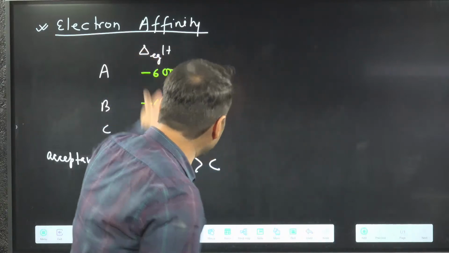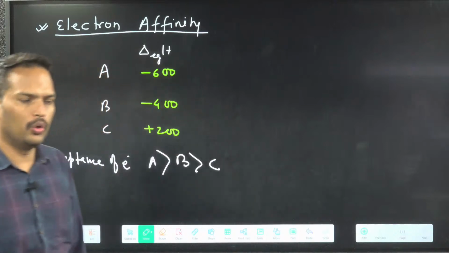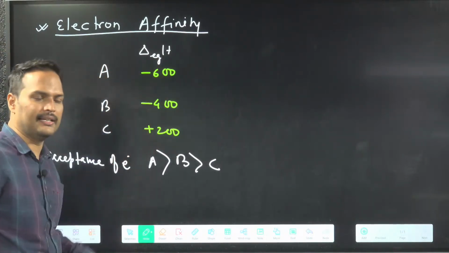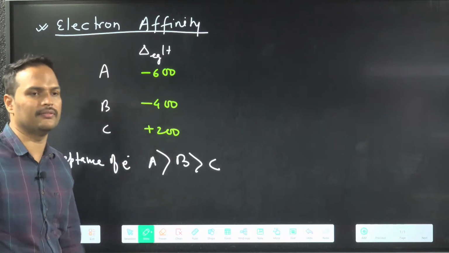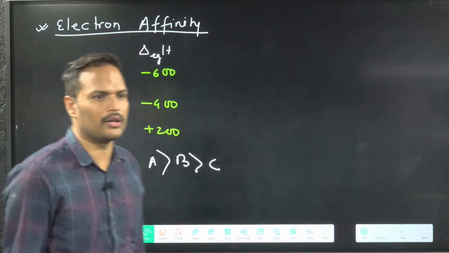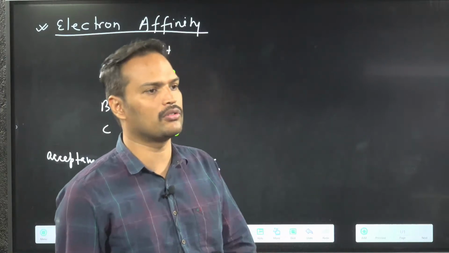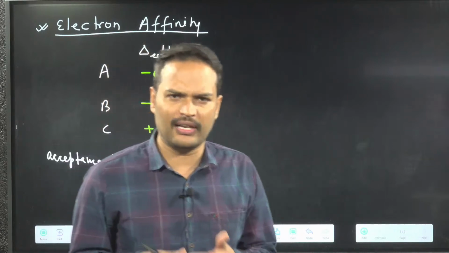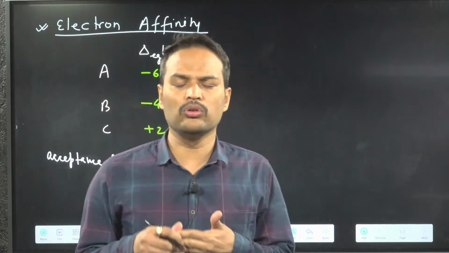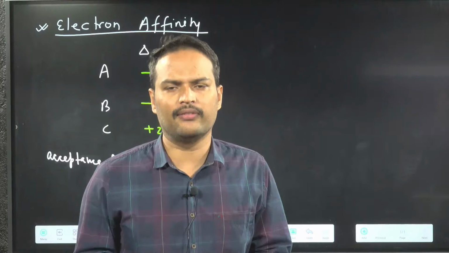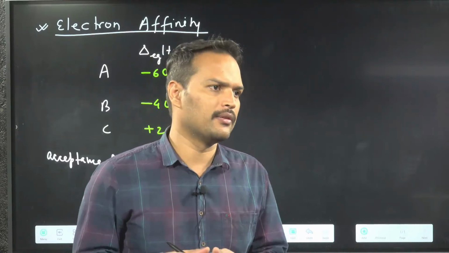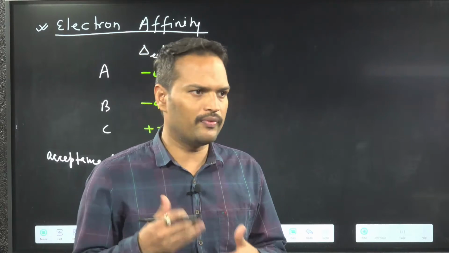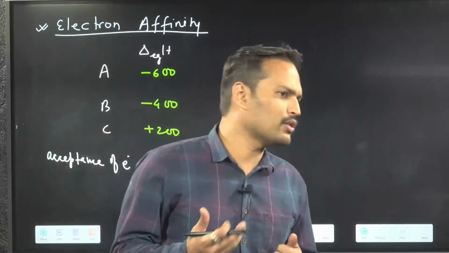Who is having less negative value? Then also you will say C. Less negative means what? More positive. That means that also C. So what is the problem? When we have to talk in terms of electron gain enthalpy, we have to say more negative, less negative, like these things. More negative electron gain enthalpy, less negative electron gain enthalpy. So we have to use these words.